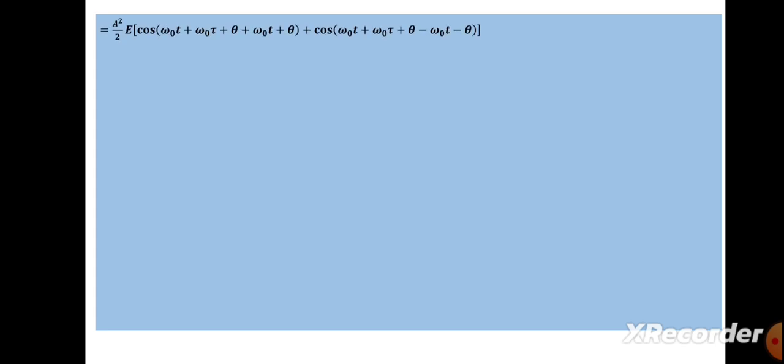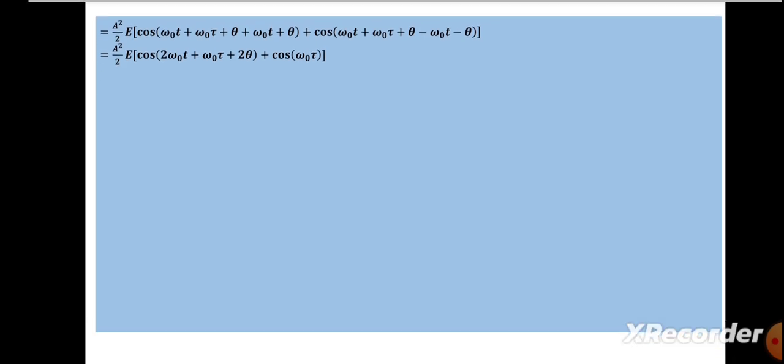Now it is equal to A square, constant, 1 by 2 constant. So taking it outside from the expectation, A square by 2 expected value of cos(omega naught t plus omega naught tau plus theta plus omega naught t plus theta), second term plus cos(omega naught t plus omega naught tau plus theta minus omega naught t minus theta). Grouping this, we will get A square by 2 expected value of cos(2 omega naught t plus omega naught tau plus 2 theta) plus cos(omega naught tau).